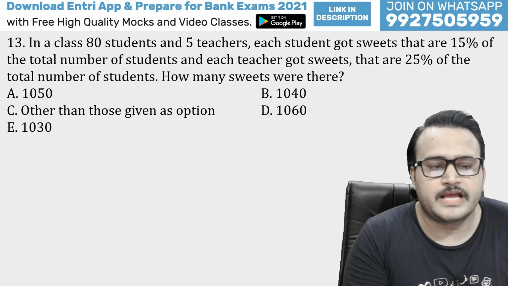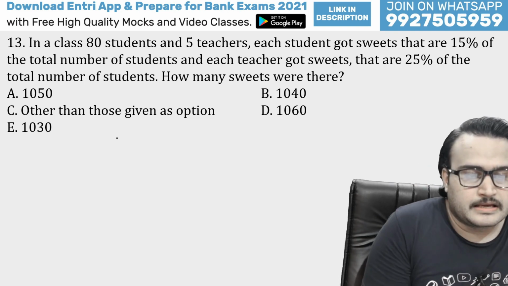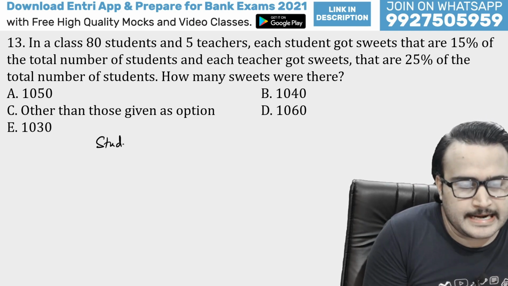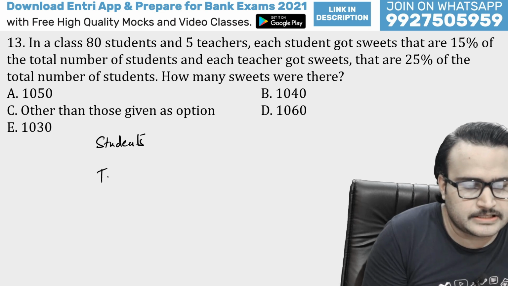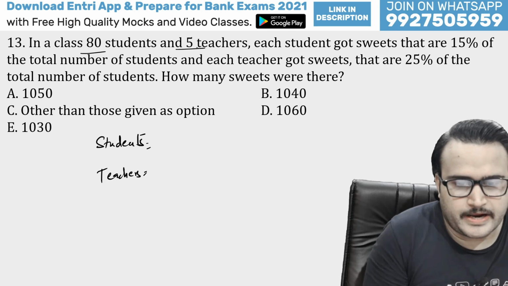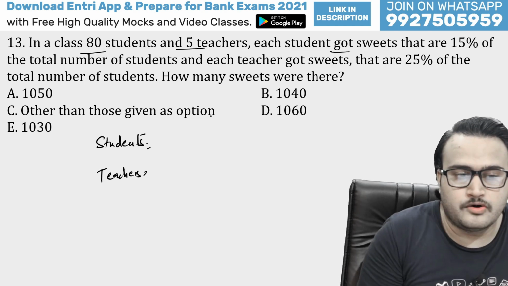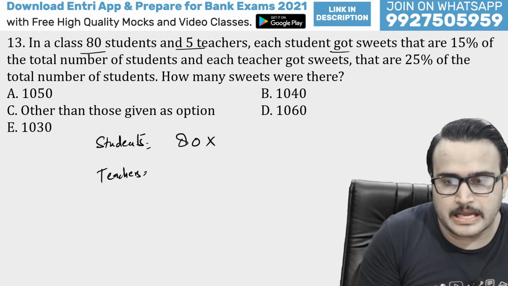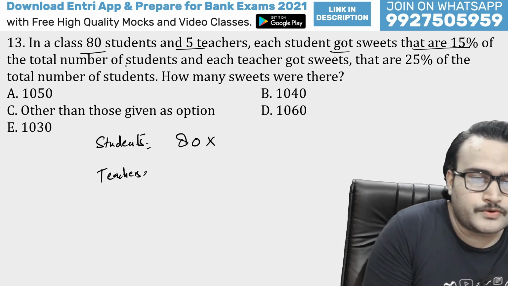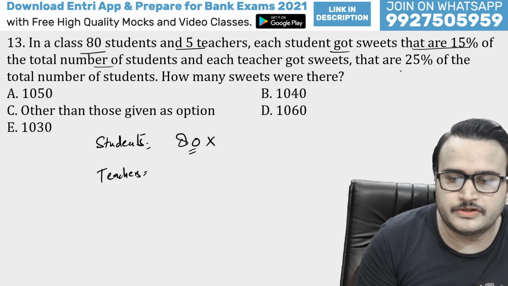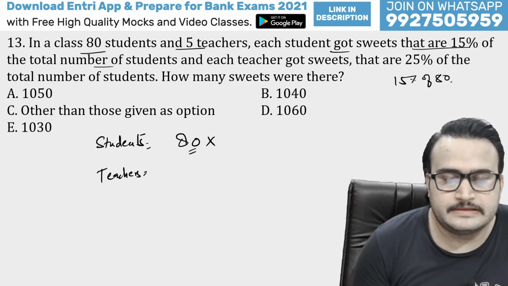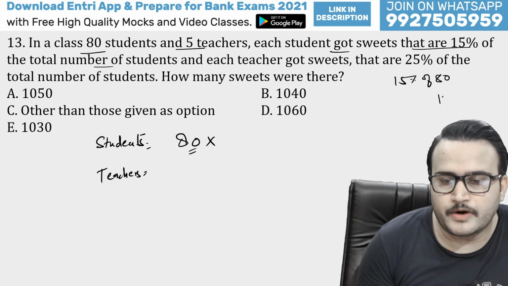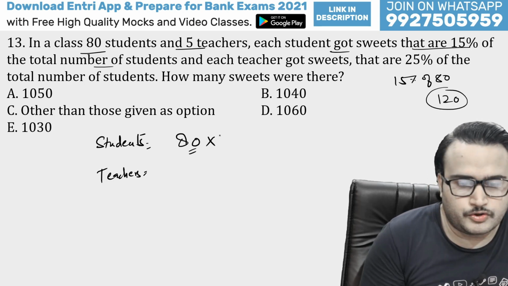This is the next question we have, guys, and this question is from percentage. In a class of students and teachers, the total number of students we have is 80, whereas we have 5 teachers. Each student gets suites, so the total number of suites for students will be 80 multiplied by 15% of the total number of students, that means 15% of this value. So 15% of 80 will be, obviously, 15 8s are 120, that means 12, so 12.